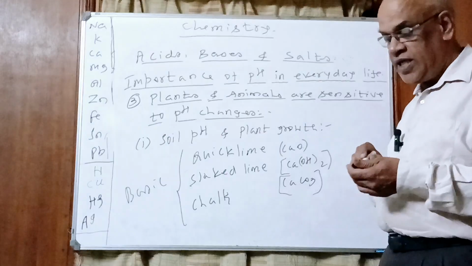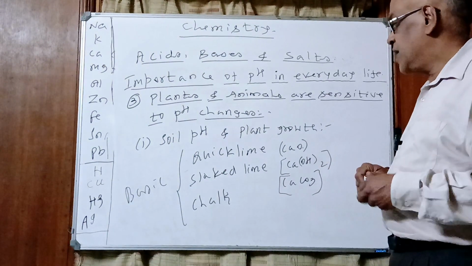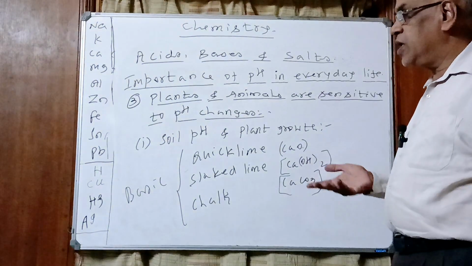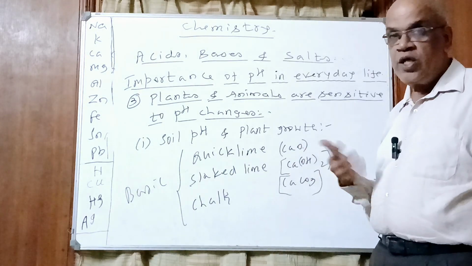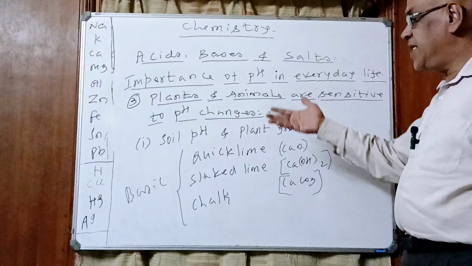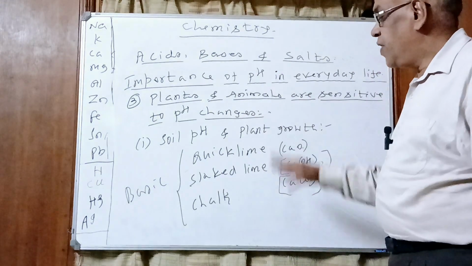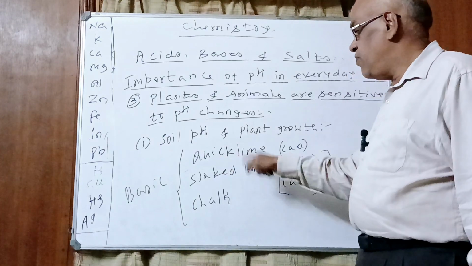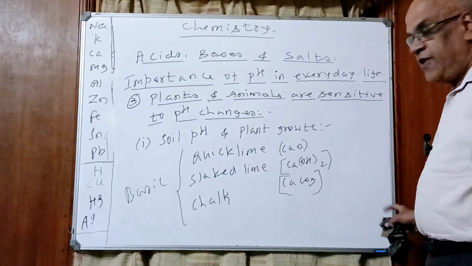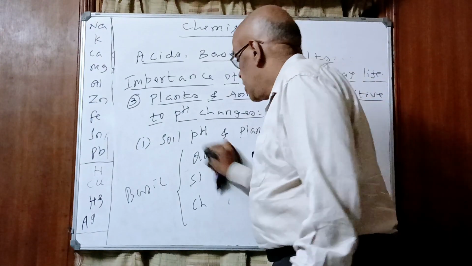See, that is the pH around which growth of a good crop can be expected. Plants grow best when the pH is around 7, that is neutral. So the pH of the soil should be neutral. When pH decreases, the soil becomes acidic, which hampers the growth of plants. Then what do the farmers do? They add any one of these bases to increase the pH, thereby decreasing the acidity. Understood, children?